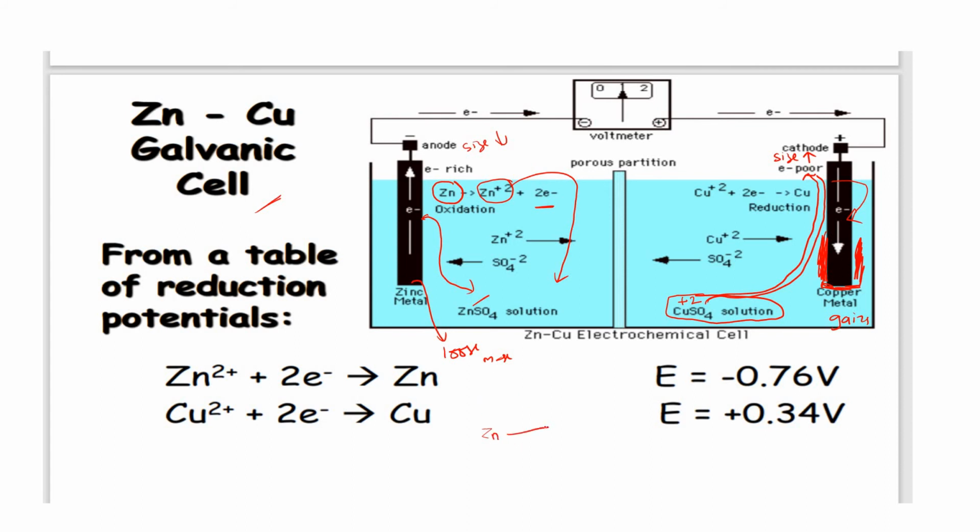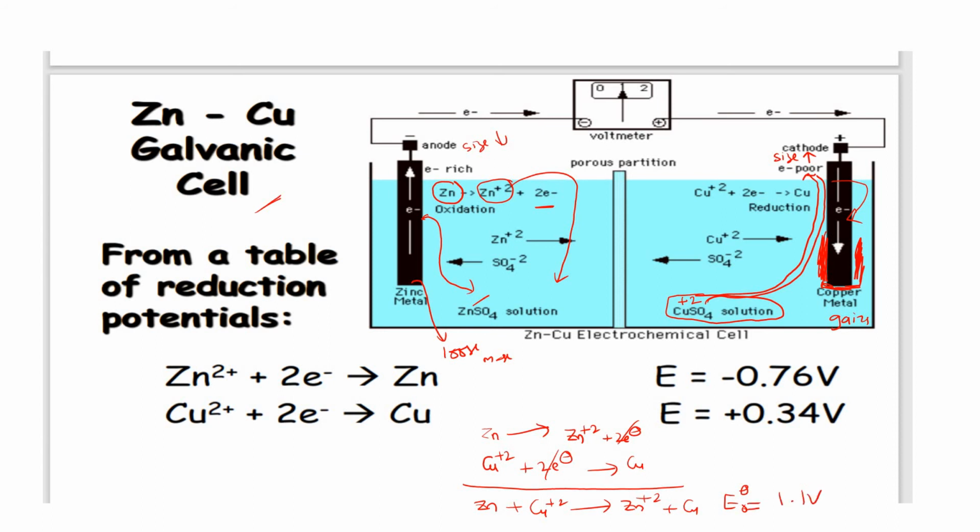Zinc undergoing oxidation. Next, copper +2 undergo reduction to give copper. Now the overall cell reaction. If you observe here, these 2 electrons get cancelled. Now zinc reacting with copper +2 and converting into zinc +2 plus copper, and you are getting current here. You are getting current that is equal to 1.1 volts.